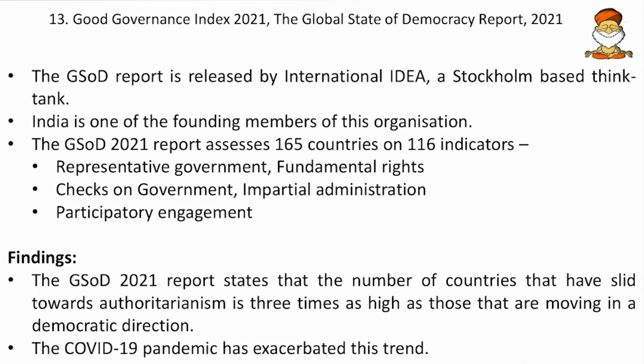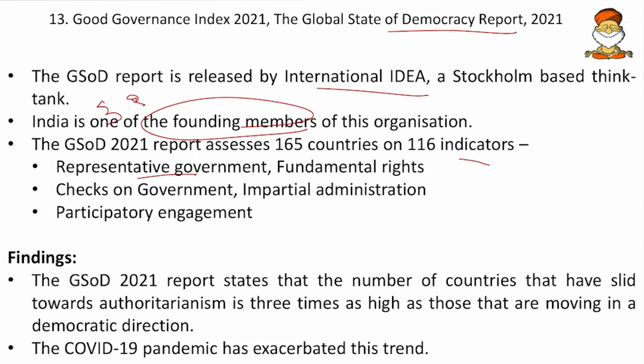Then come to the next, the Global State of Democracy Report 2021. This GSOD report is released by the International IDEA. This is a Stockholm-based think tank, and India is one of the founding members of this organization. So mark founding members as important. And the GSOD 2021 report assesses 165 countries and 116 indicators.